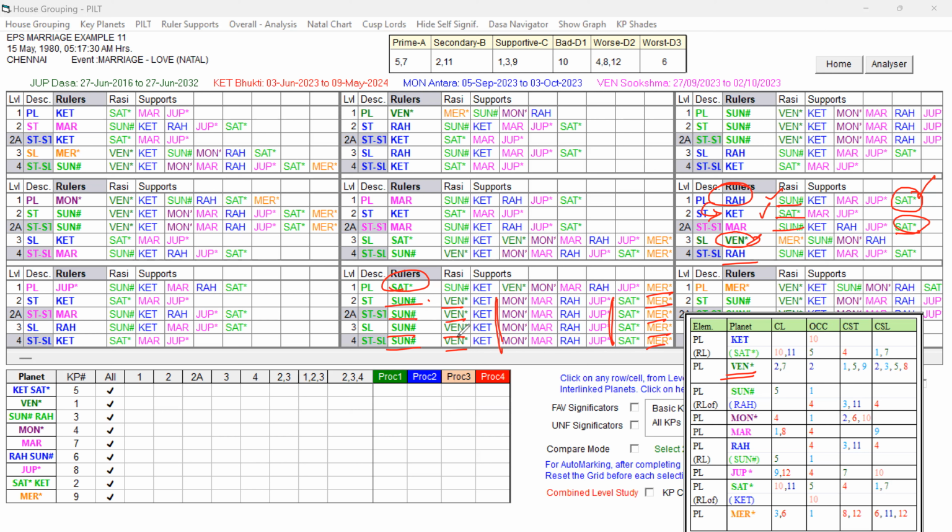Being a free planet, it cannot play as the star level. At least it can play at the sub level. That is not there. And moreover, Mercury is playing role, and you can also see Saturn, all the levels ruled by Sun. Let us check the sub-sublord of the Saturn.